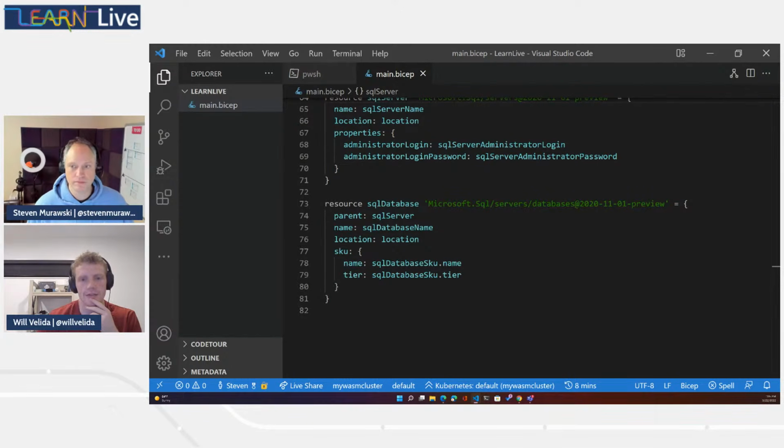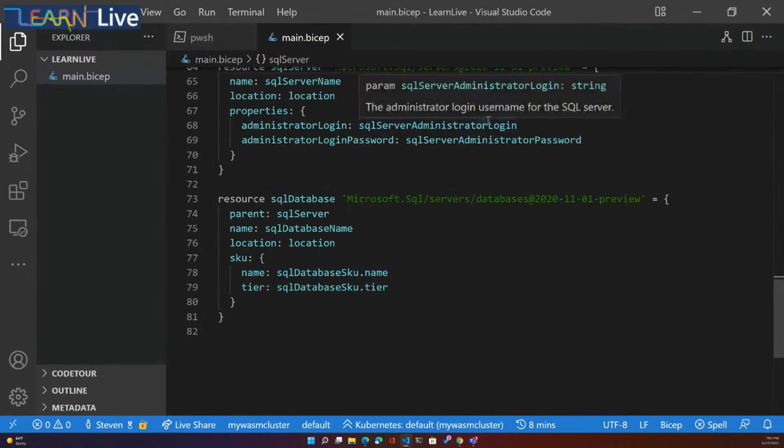And it's really nice if you hover over your SQL Server Administrator login as well, because we've added those descriptions in. We actually get that pop up. So we don't have to keep navigating to the top of our file to ask what this parameter was for. Because we provided that description, that's a really helpful guide to say what this parameter is and what its purpose is.